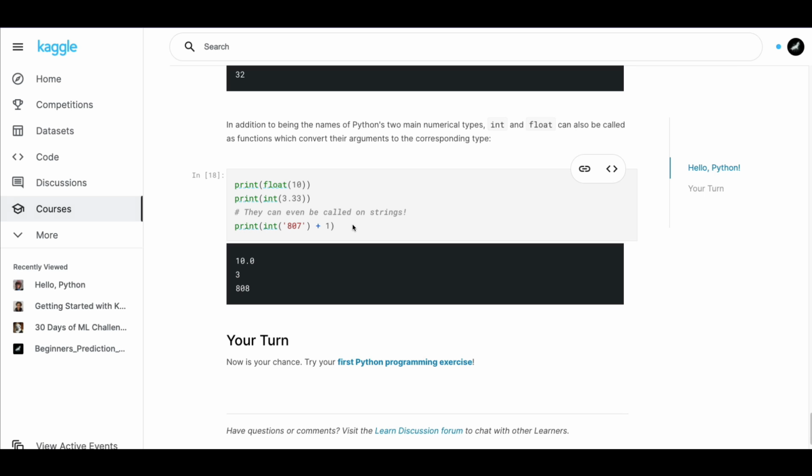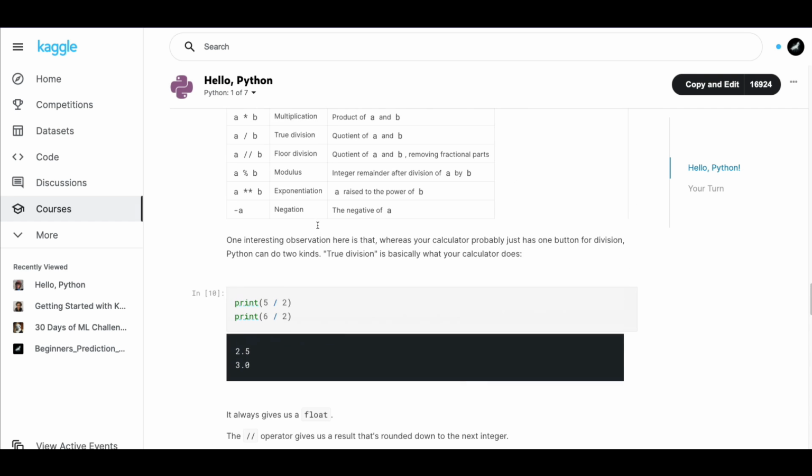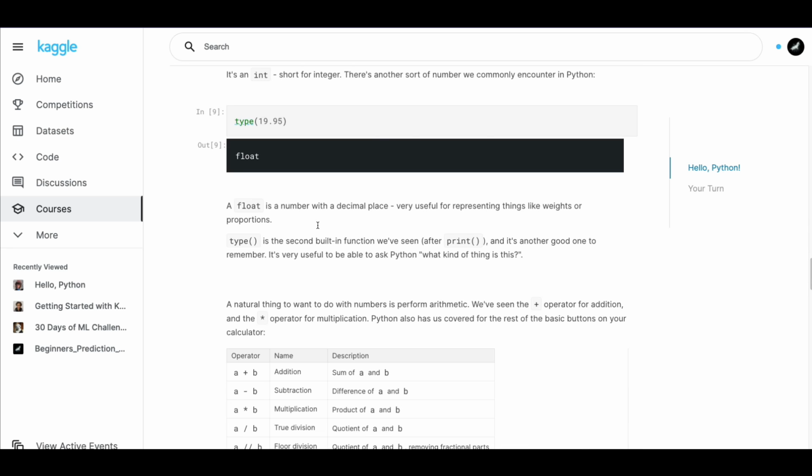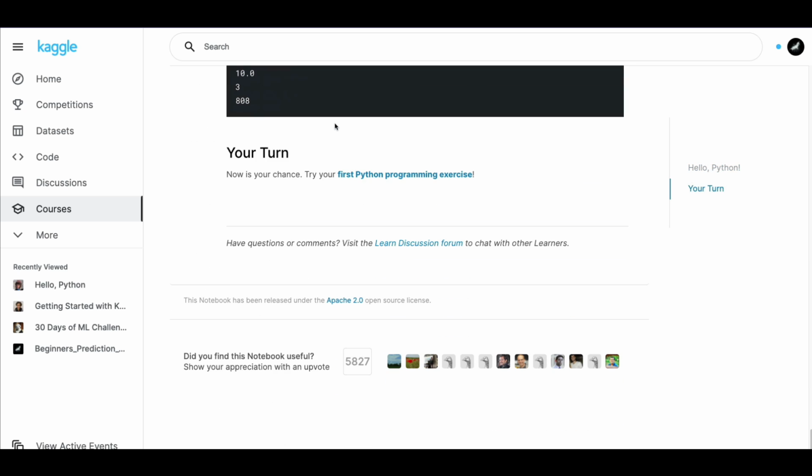So what is a mistake that I would want you to make? I would want you to think, okay, I've got a number here and I'm converting it into float. Obviously it will say 10.0, but what if I have a string here? What will happen? What if I have a string here and then I try to sum, whether there is an operator overloading that is going to happen. So I definitely want you to mess up with different object types and then try to see what is the output type. You can use type of and then try. If you try that and if you find something interesting, please let me know in the comment section.